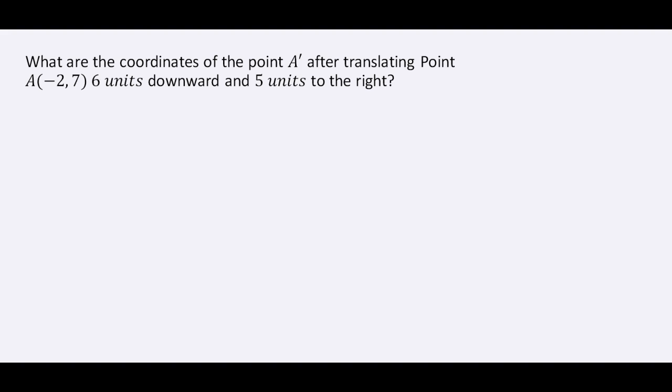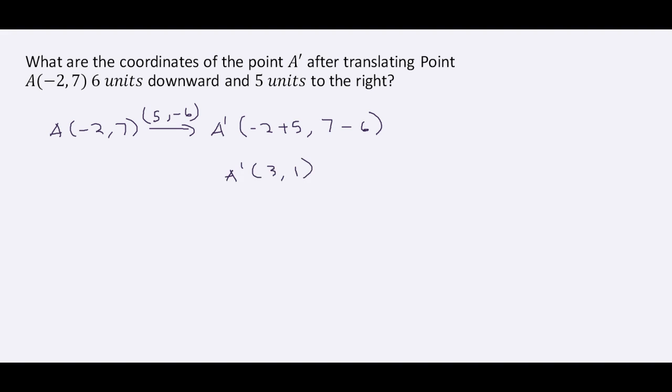Now let's look at a situation where we don't have the points. We have A is (-2, 7), and our translation is going to be 6 units downward, so that's negative 6, and 5 units to the right, positive 5. So for A prime, with negative 2 we go 5 units to the right, and with 7 we go 6 units downward. So we end up with A prime that is (3, 1). That is our image of the original point.